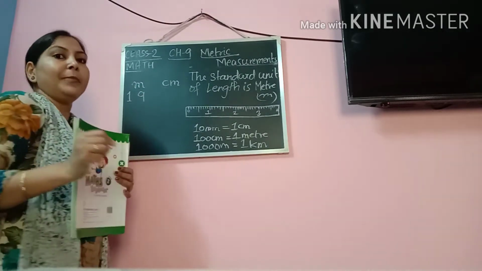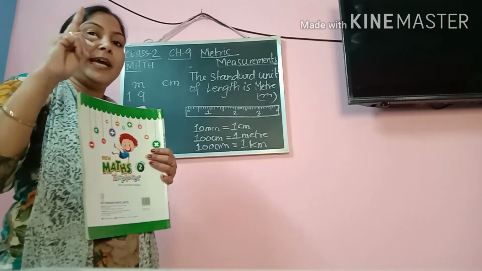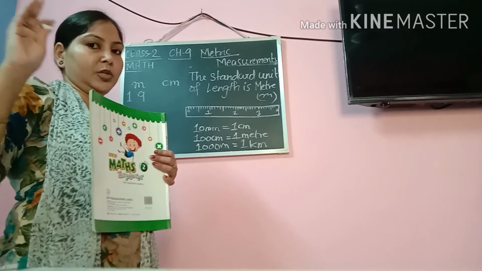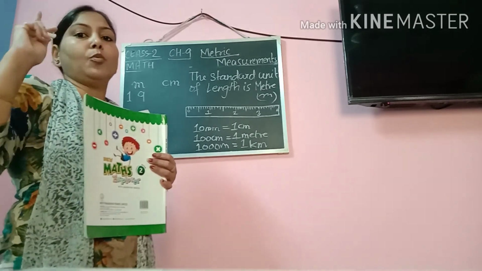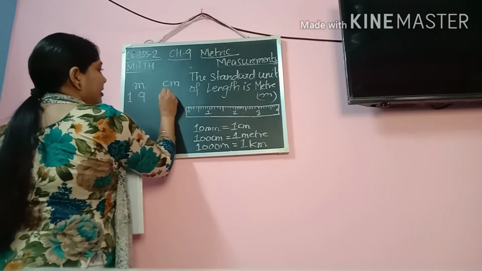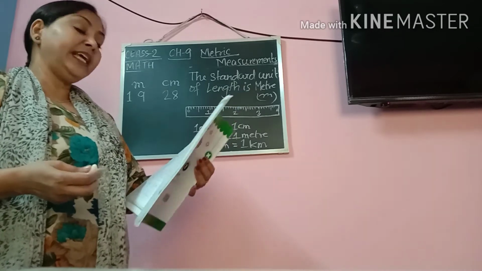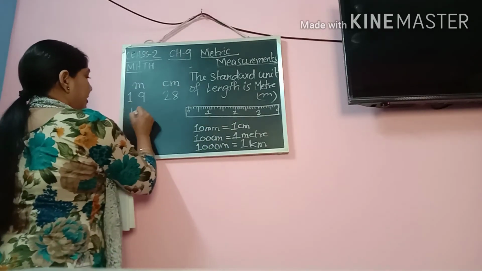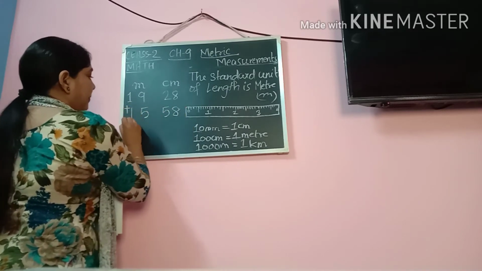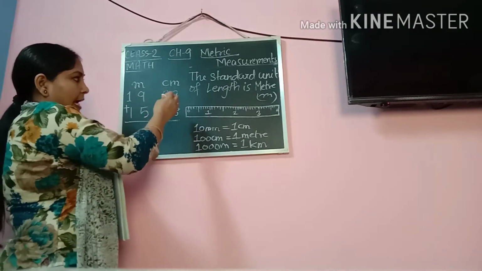Okay. When you're writing in the box in your copy, in one box write one digit. Don't try to write 2 digits or 3 digits in one box. In one box, one digit, and in another box, another digit. So 19 meter, 28 centimeter. The next one is 15 meter, 58 centimeter. Now you will add them separately. Of course, you are doing it together, but you have to add them separately.